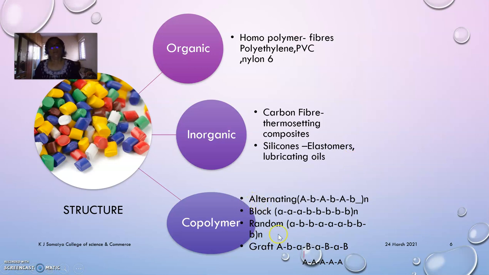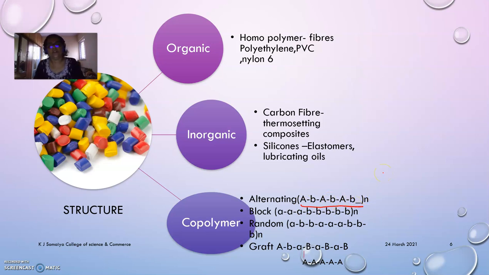So coming to the copolymers, it's a very interesting way of making polymers using two or more different monomeric units and modifying the properties of these polymers. Okay, so there are four ways. One is alternating monomeric units. In this case, as you can see, there are two monomeric units, AB, AB, AB, AB.